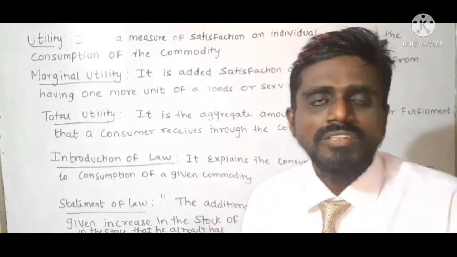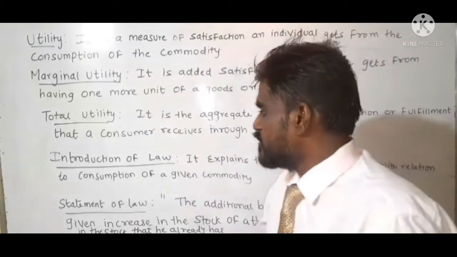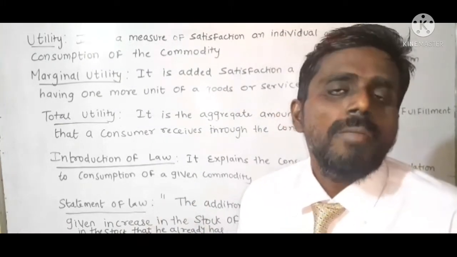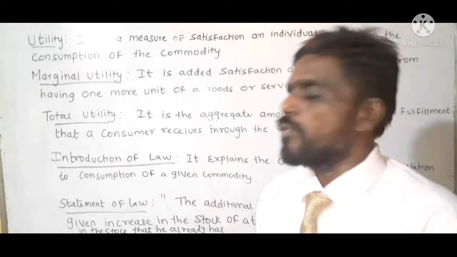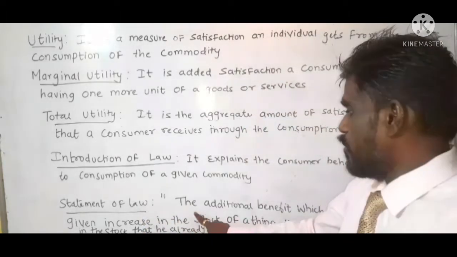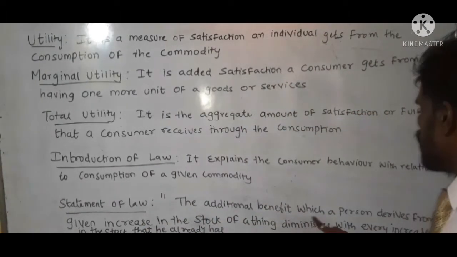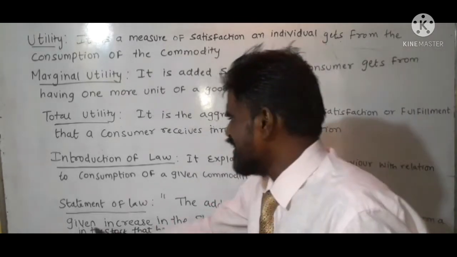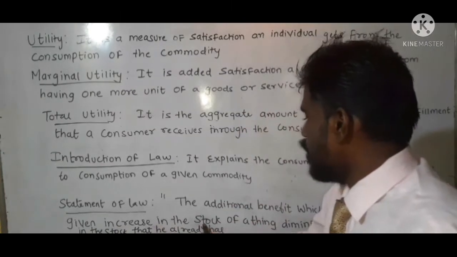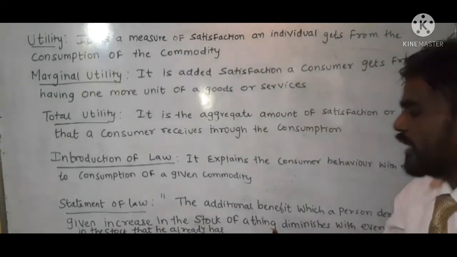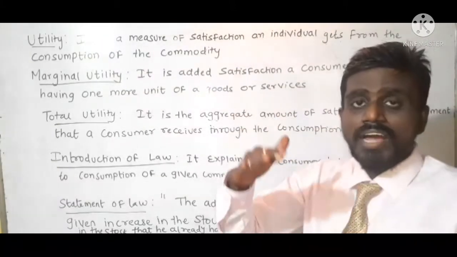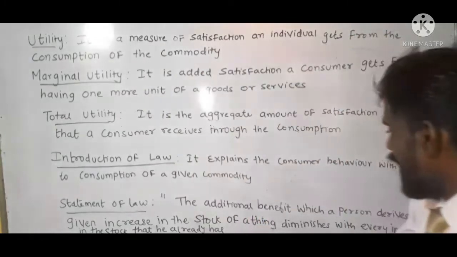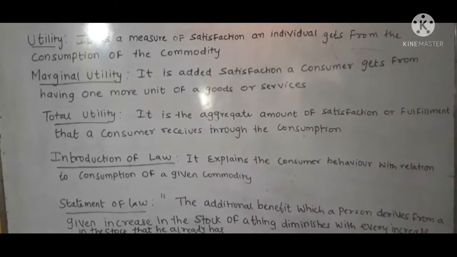So the statement gives a clear-cut explanation of marginal utility. The additional benefit which a person derives from a given increase in the stock of a thing: as the consumer takes more and more of the commodity, that diminishes with every increase.